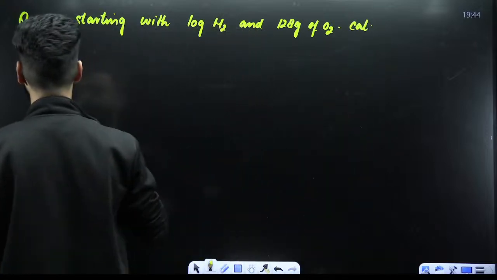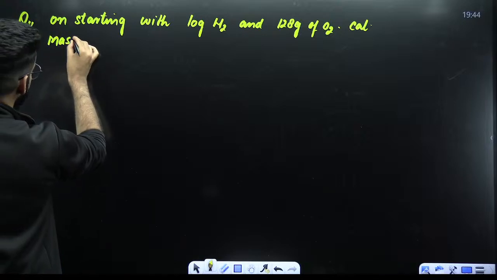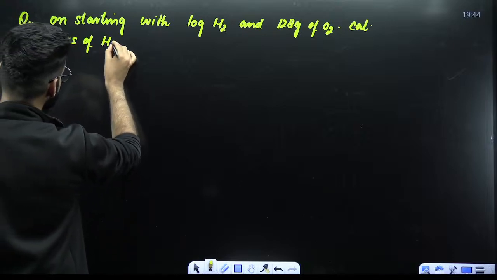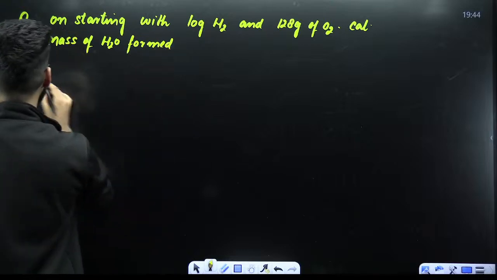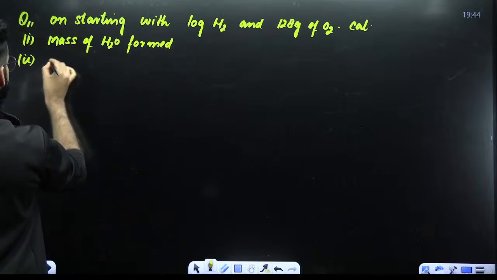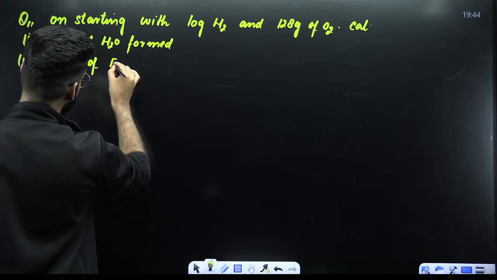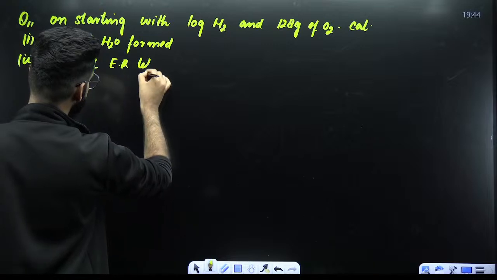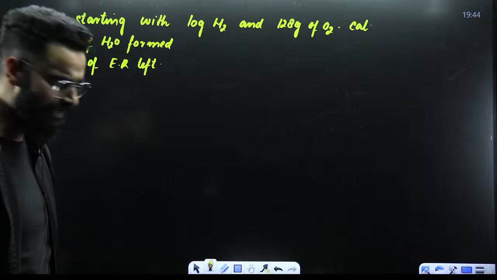Calculate number 1: the mass of water formed. Number 2: the mass of excessive reagent left. Mass of excessive reagent left, right?